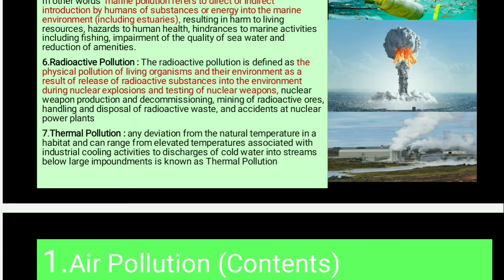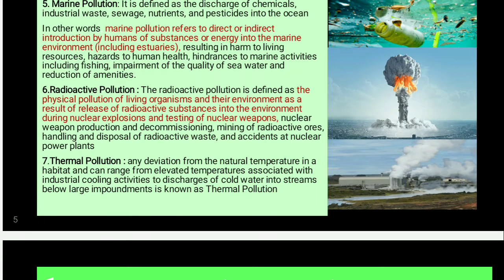And the next is radioactive pollution. Radioactive pollution is defined as the physical pollution of living organisms and their environment as a result of the release of radioactive substances into the environment during nuclear explosions and testing of nuclear weapons, nuclear weapons production and decommissioning, mining of radioactive ores, handling and disposal of radioactive waste, and accidents at nuclear power plants.